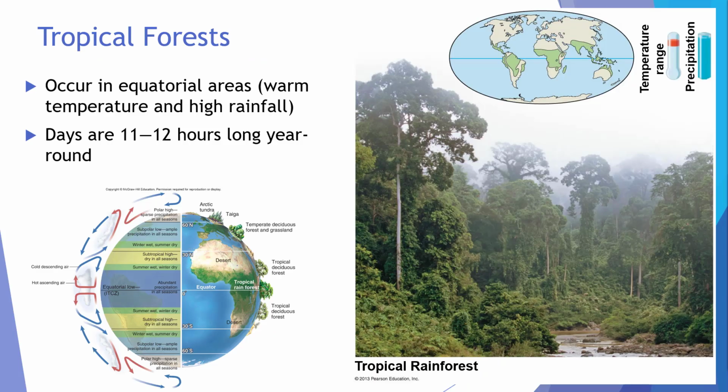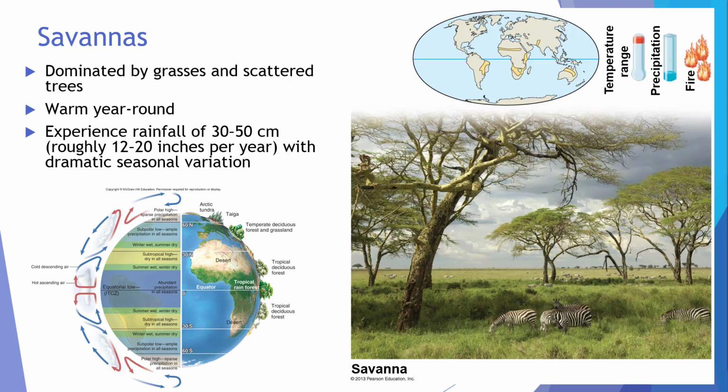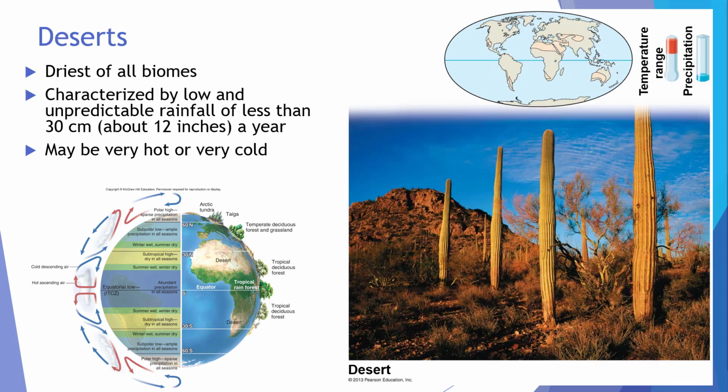Tropical forests occur in equatorial areas. They are very warm and receive high rainfall. Because they are equatorial, there isn't very much seasonal variation. Savannas are dominated by grasses and scattered trees. They are warm year-round and experience only 12 to 20 inches of rain per year. The rainfall is highly seasonal. Because of the dramatic seasonal rainfall, fire can be common during the dry season.